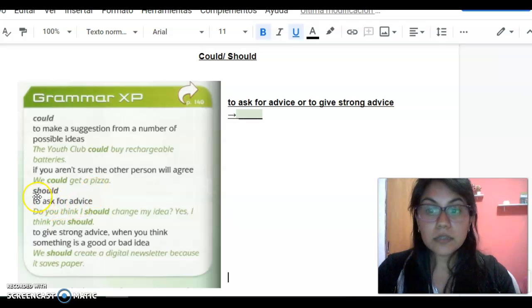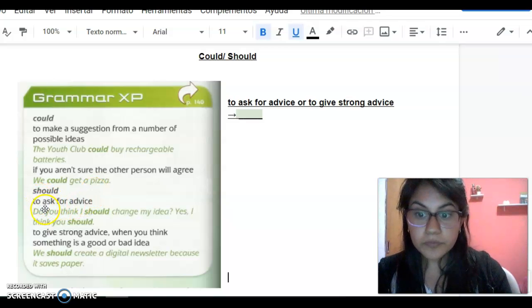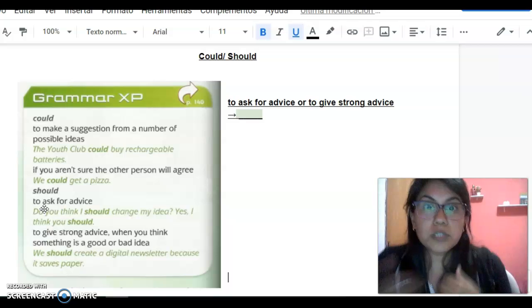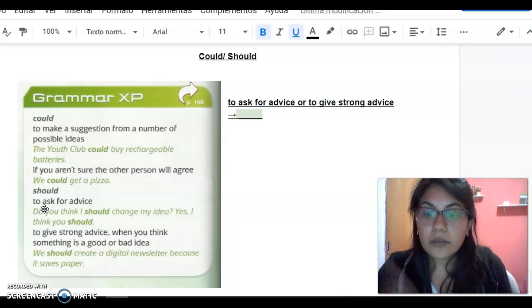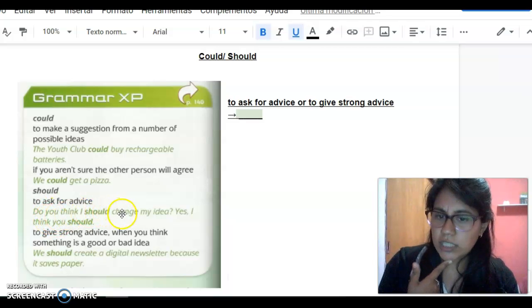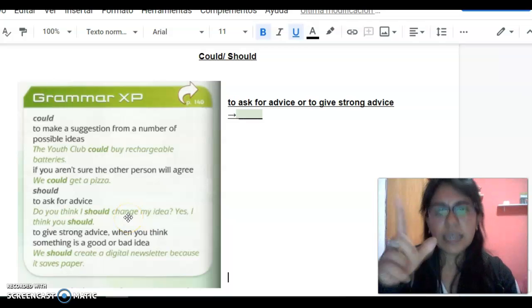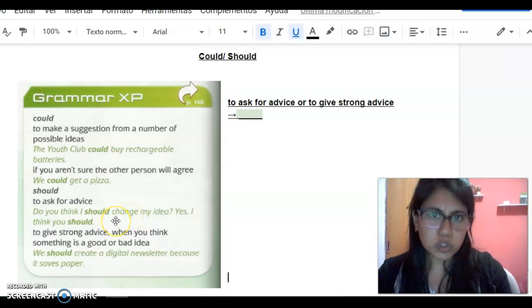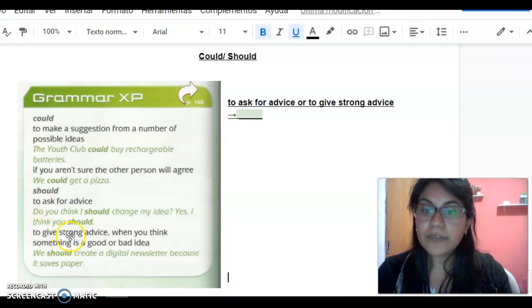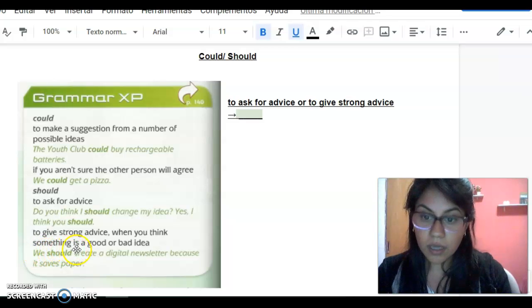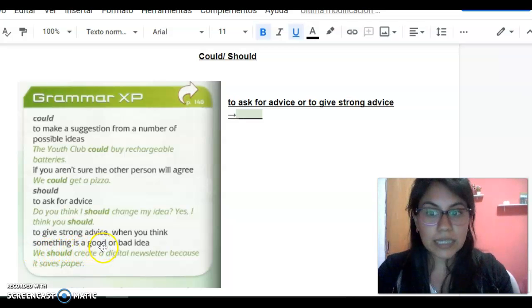And we use should to ask for advice when you don't know what to do and you ask your friends or your mother for advice. Do you think I should change my idea? Yeah, I think you should. Or you use should to give a strong advice when you think something is a good or bad idea.